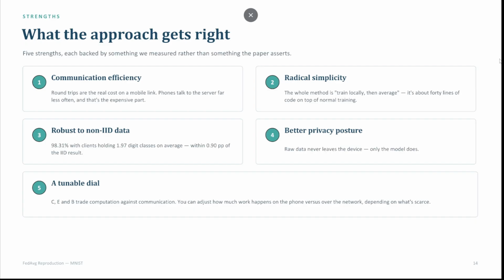There is radical simplicity, meaning that the whole method is trained locally, then averaged. So just by adding these few lines of code, we are able to get some gains, as simple as just adding that. Then we have the comparison between robust to non-IID data. We saw that it only has a 1 percentage point of difference, meaning it's very accurate between the two splits.